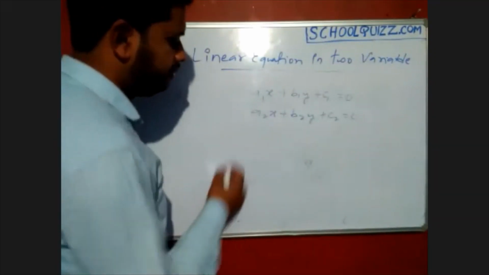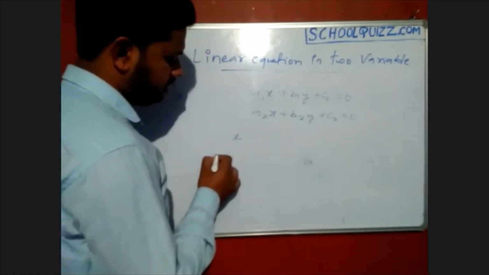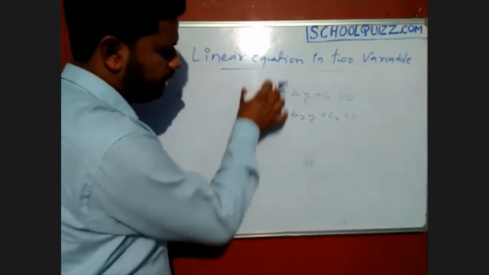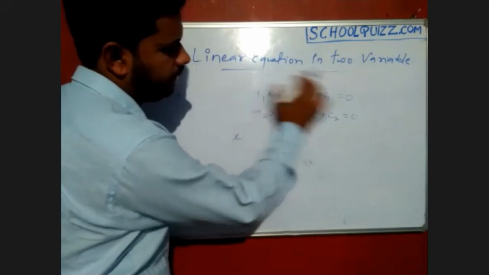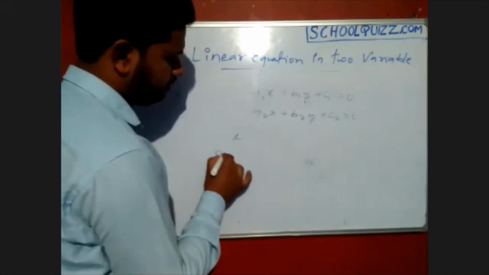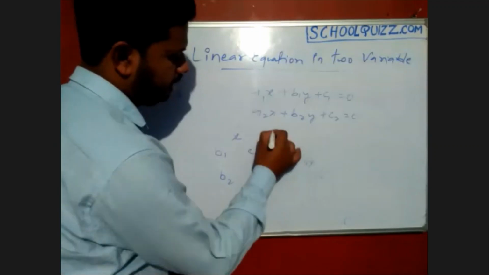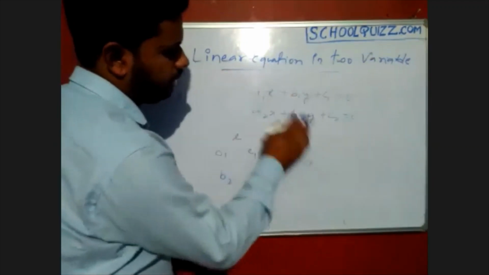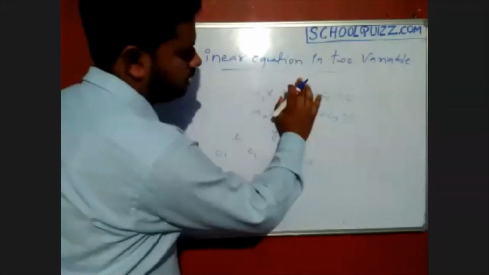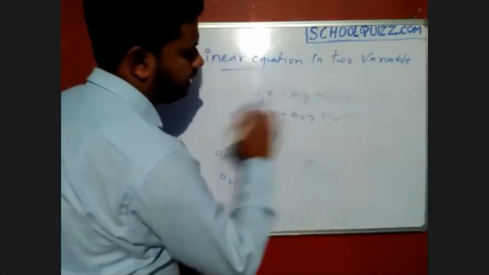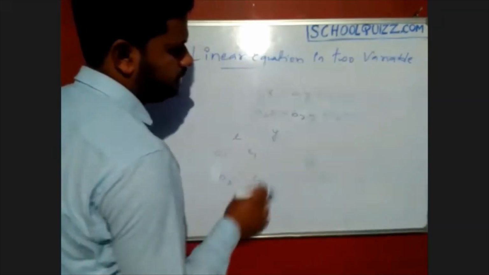For x, eliminate the x terms and copy the rest here: b1, b2, c1, c2. Again keep y here, and write the rest: c1, c2.